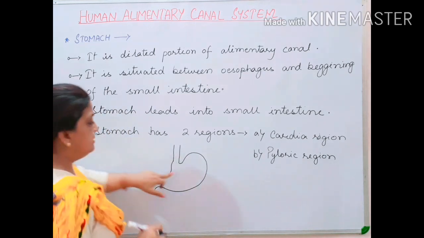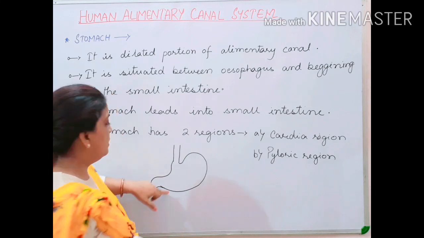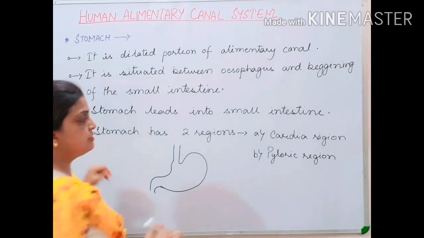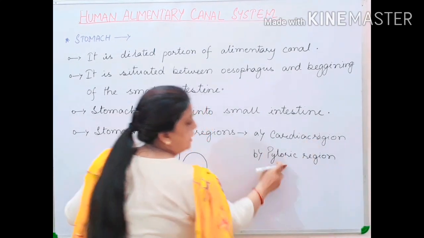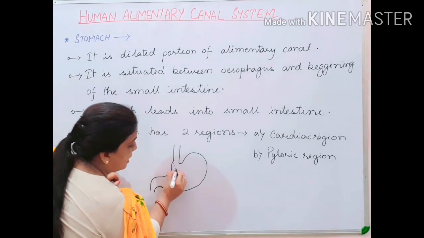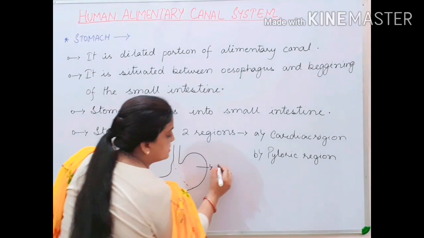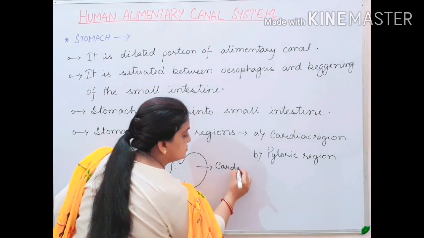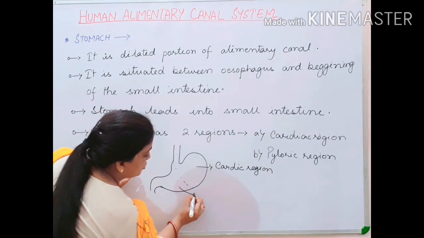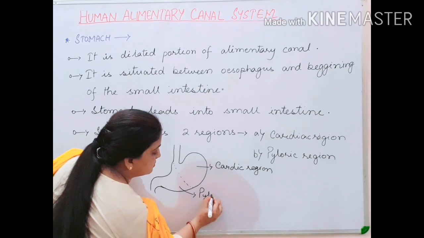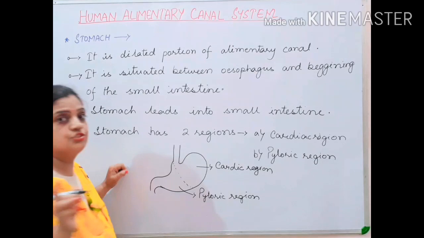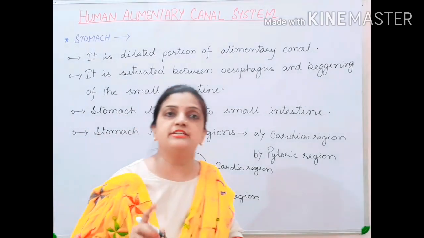Now children, this is a dilated portion of the stomach. I told you that the stomach is divided into two regions, your cardiac region and your pyloric region. Children, this part is called the cardiac region of the stomach, and this portion is called the pyloric region of the stomach. And you know children that the stomach is responsible for digestion of food.